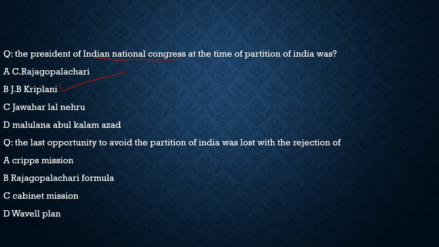Then let us move to the last question of today's discussion. The last opportunity to avoid the partition of India was lost with the rejection of the Cripps mission, no. Raja Gopalacharya formula, no. Wavell plan, no. Is it cabinet mission? The last opportunity to avoid the partition of India was lost with the rejection of the cabinet mission. So with respect to this question, the correct statement is option C.